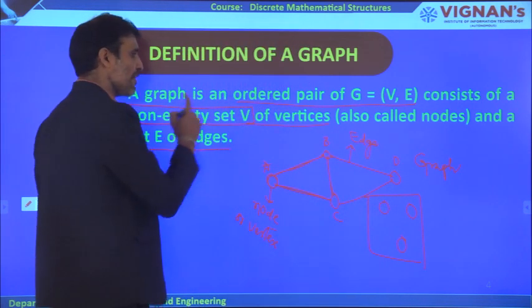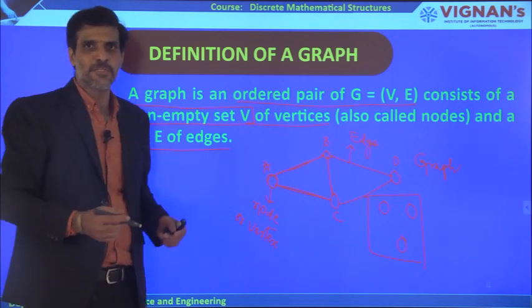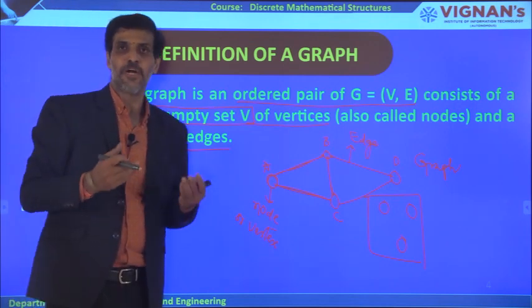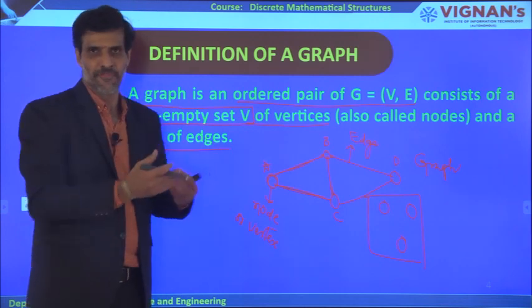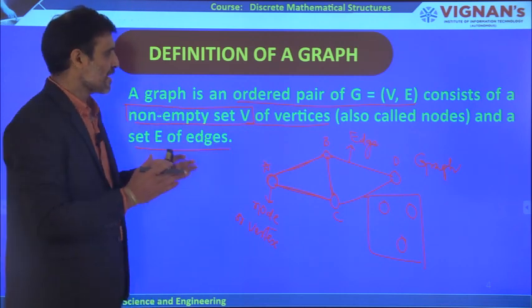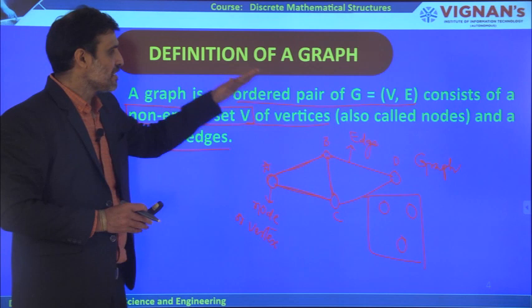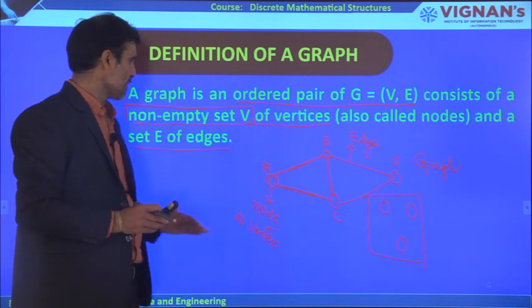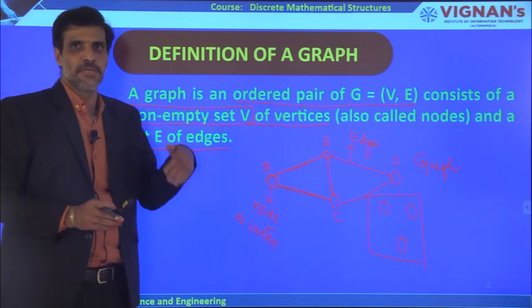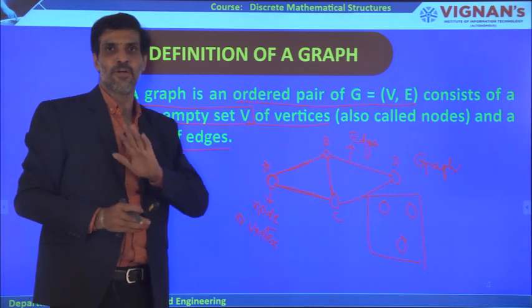But if there are no vertices, it is not possible to draw anything, so it is not possible to represent it as a graph. That's why a graph consists of a non-empty set of vertices and a set of edges. Edges may be empty, but vertices may not be empty.